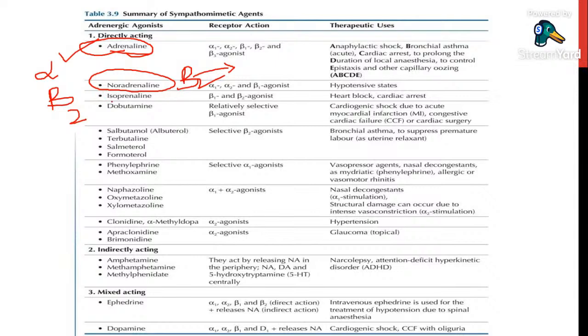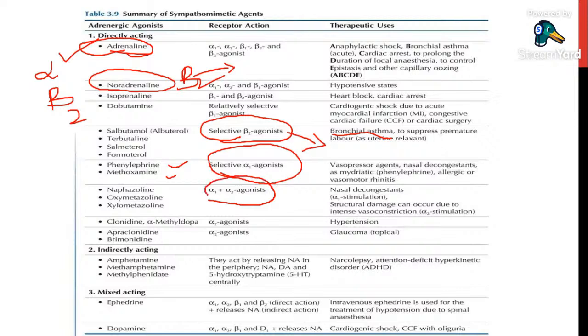Next drug is isoprenaline. Isoprenaline acts on beta 1, beta 2. Dobutamine acts especially on beta 1. Salbutamol, terbutaline, salmeterol, formoterol, all these drugs will act particularly on beta 2, and through that specific action, they are particularly used in bronchial asthma. And we have phenylephrine, methoxamine, which are selective alpha 1 agonists. We have naphazoline, oxymetazoline, xylometazoline, which have both alpha 1 and alpha 2 actions. We have clonidine and methyldopa, which have particularly alpha 2 action.